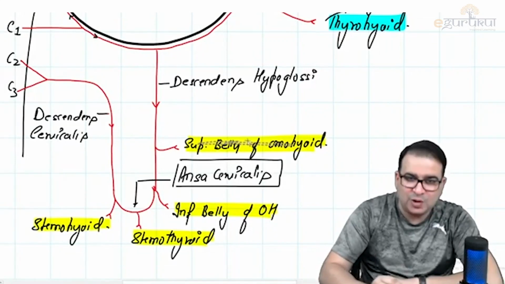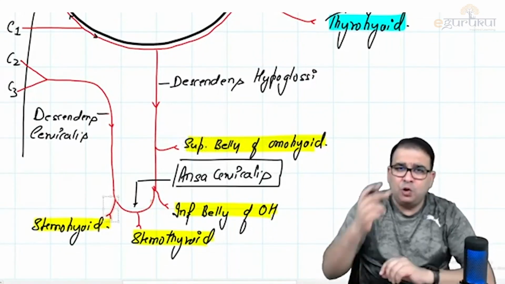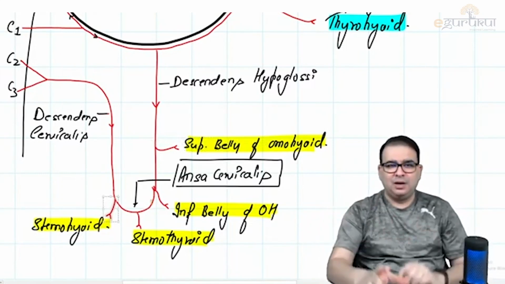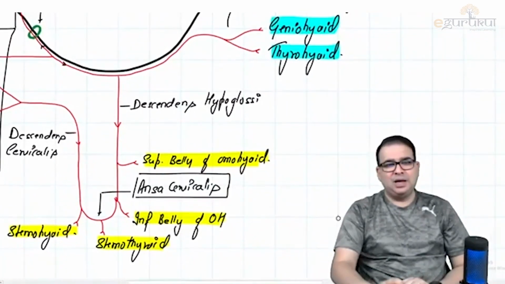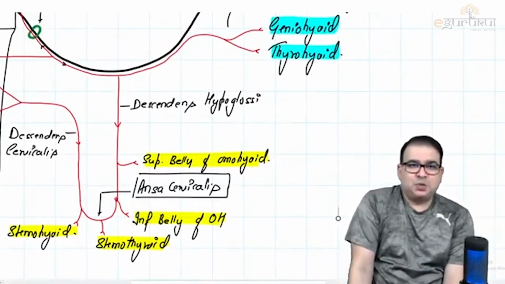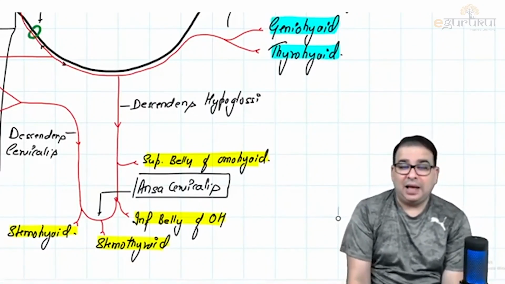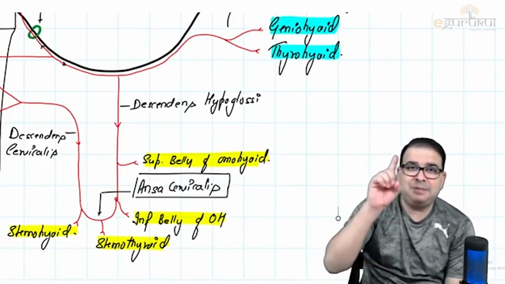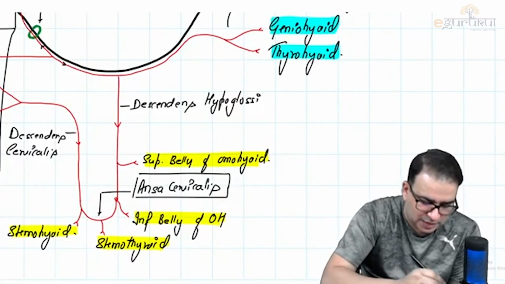Superior belly of omohyoid is supplied by descendens hypoglossi, and the rest are supplied by the loop of ansa cervicalis. To be more precise, the superior belly of omohyoid is supplied by descendens hypoglossi, and the loop of ansa cervicalis supplies the remaining strap muscles. So all the strap muscles are supplied by ansa cervicalis except one. Which one?